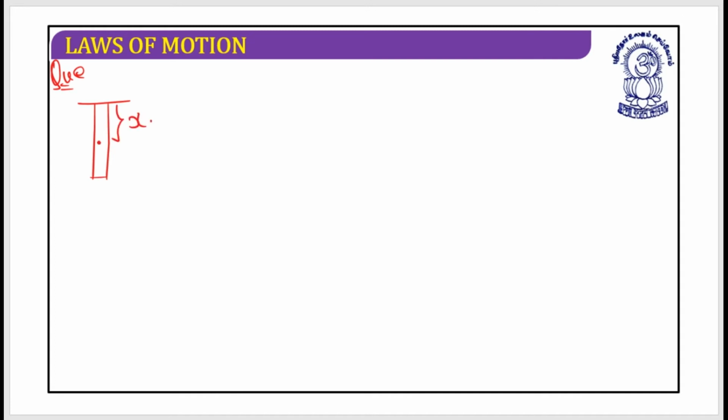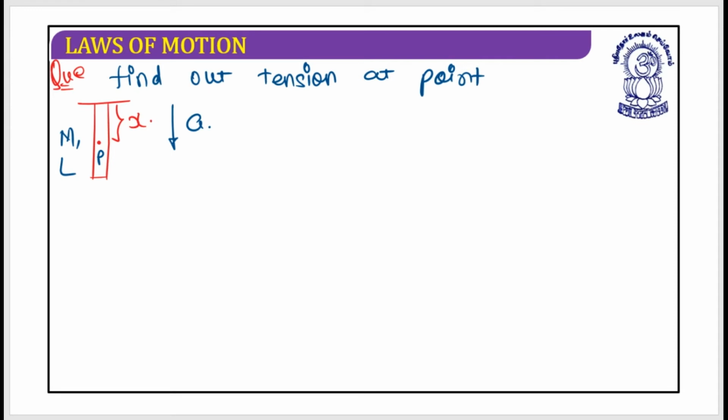This is the situation, and now it is moving in the downward direction. The total mass is M, total length L. Yes, this is point P. The question is: find out the tension at point P. This is the requirement.